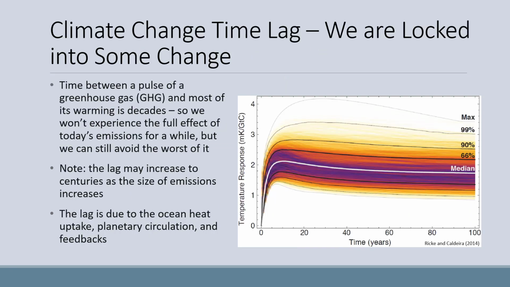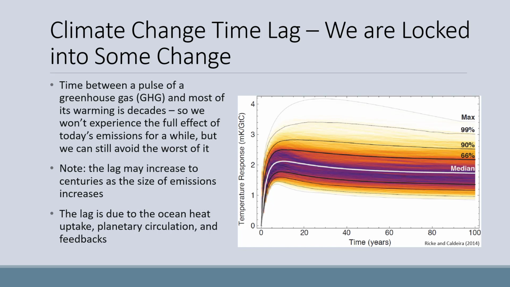Something else that we have to consider when we are thinking about climate change is that there is a time lag between what we do now and the response of the Earth system. So even if we stop all emissions of greenhouse gases today, we are still locked into some change. The time between a pulse of greenhouse gases and most of its warming is usually a decade or two. So we won't experience the full effect of today's emissions for a while, but we can still avoid the worst of it.